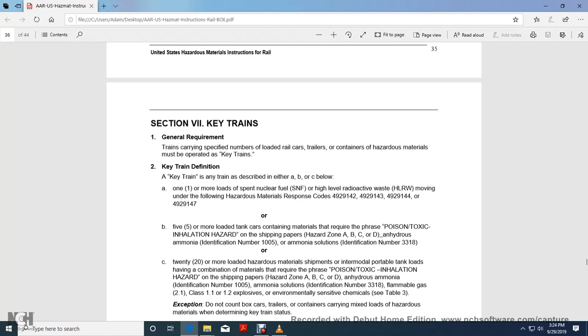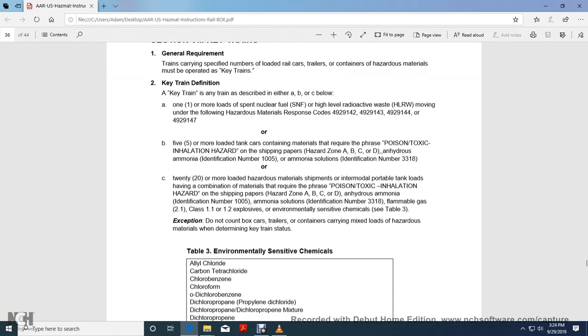4929 14 2, 4929 14 3, 4929 14 4, 4929 14 7, or five or more loaded tank cars containing the required poison or toxic inhalation on the shipping papers, hazard zone A, B, C, or D, and anhydrous ammonia, identification number 1005, ammonia solution, identification number 3318.